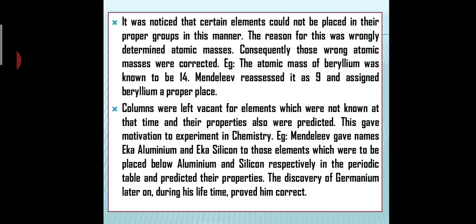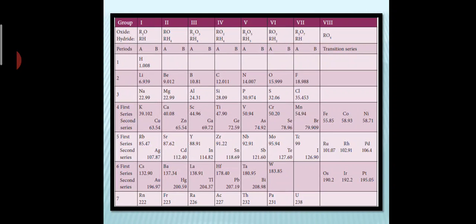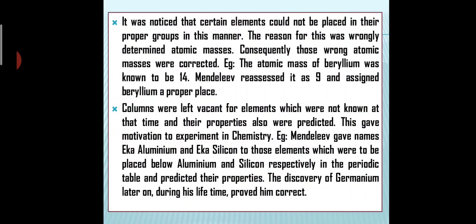Now, columns were left vacant for elements which were not known at that time. Properties were also predicted. So what he did, he left empty spaces. As you can see here, only A is present, B is not present here. So likewise, he was able to predict the property, but he didn't know the element, so he left the places empty.